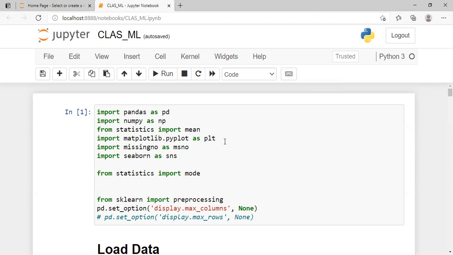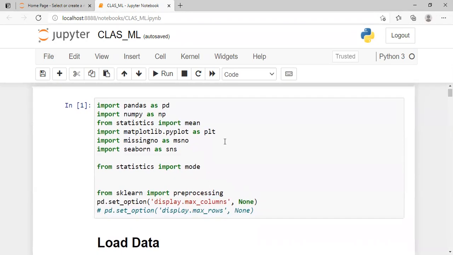Okay, the main task of the classification process is to determine the label class, because the data given now is known with the label class, snow tomorrow. So in this task, we will predict the occurrence of snow or not in the future. Okay, in line 1, as you can see here, this is the library that will be used to process the data.